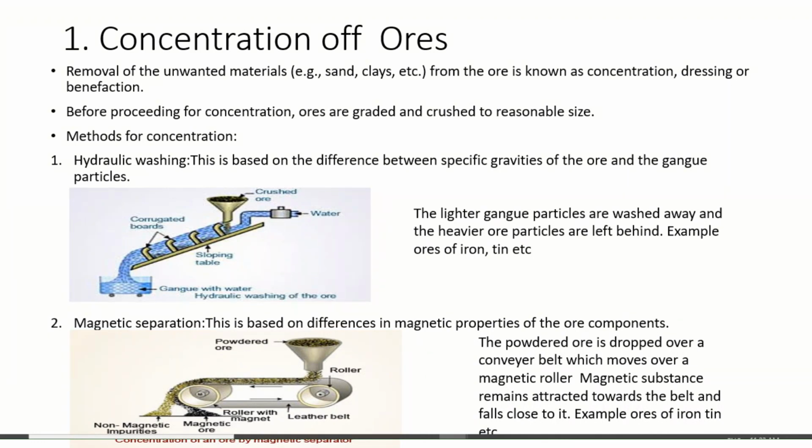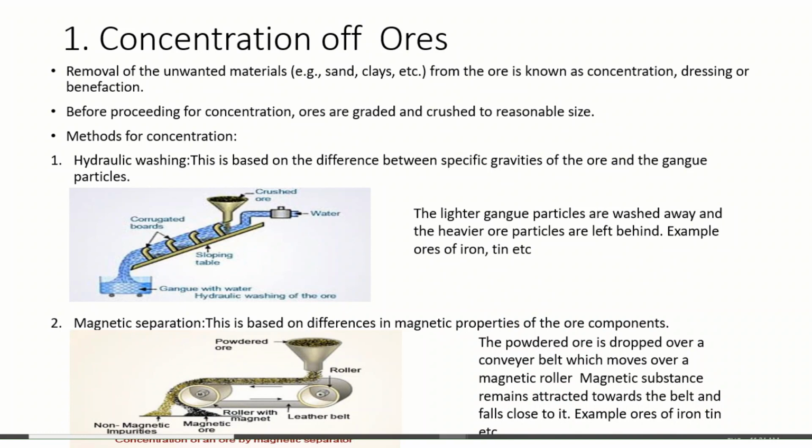You can see the crushed ore we put here, and the water stream comes out from here, and then this is a sloping table. So all the light impurities come into this container, and the heavy metal remains on this sloping table. The lighter gangue particles are washed away and the heavier ore particles are left behind. Example, ores of iron and tin can be concentrated by this method. The other one is the magnetic separation method.